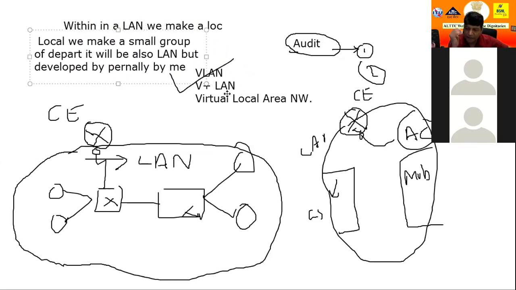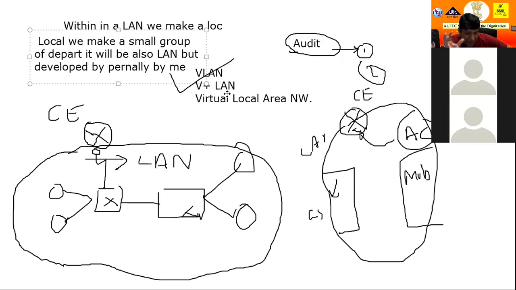Within a LAN, your college campus is already there. Your college is definitely a single LAN, no problem. There is a router with one port, and the whole campus internet is distributed with the help of a switch. This is a single LAN. But the system manager or network manager within the campus now has the responsibility of how to manage separate departments. If anybody is in the hostel, how do we know whether that person is related to accounts, to management, or to another department?